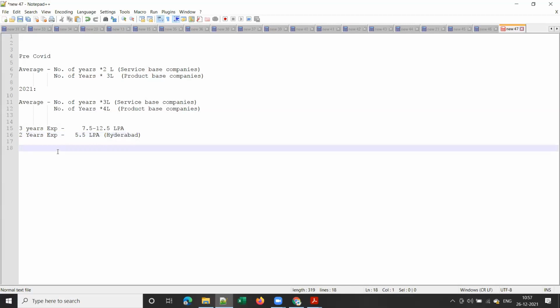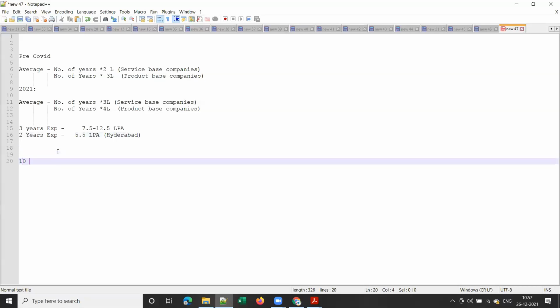And down the line, how are the career prospects? To explain that, if you reach 10 years experience, this is the package that you can expect. It will be somewhere from 30 lakhs per annum to 55 LPA for 10 years experience. Of course, this depends on individual capabilities.